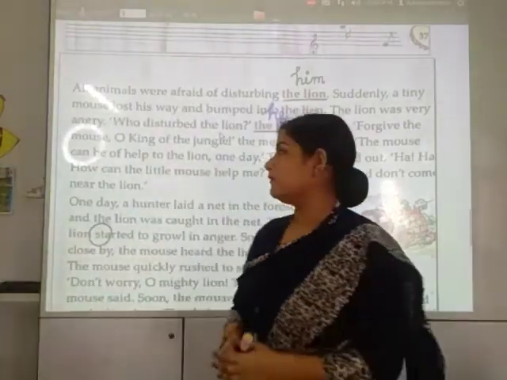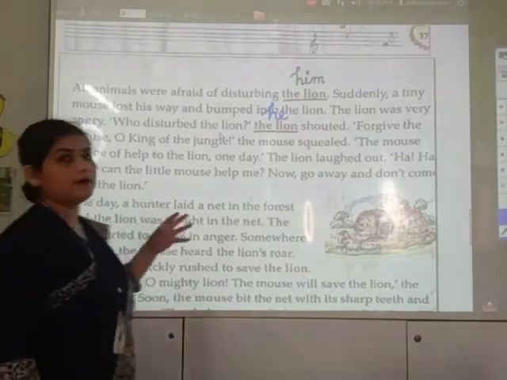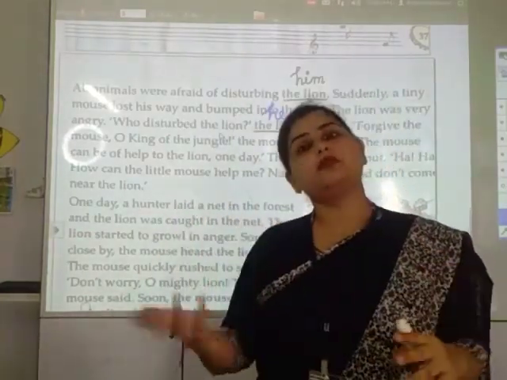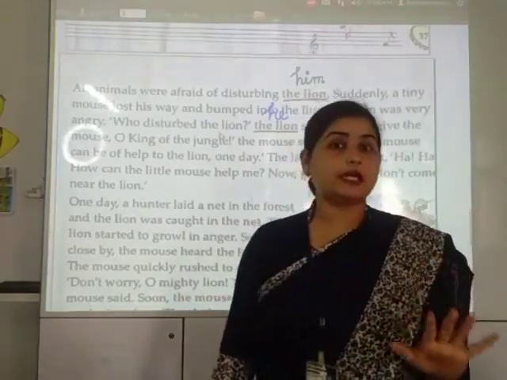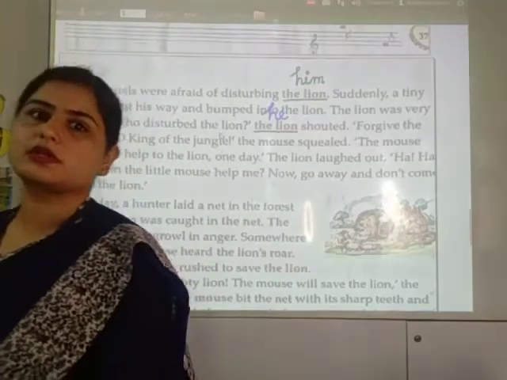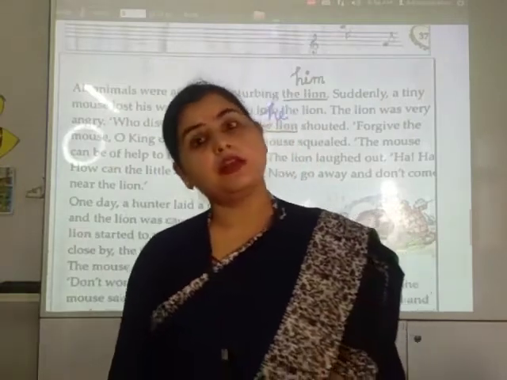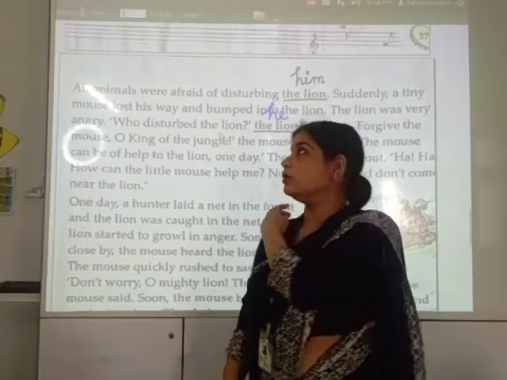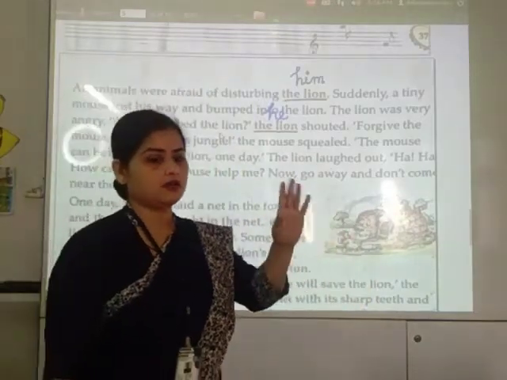Okay, so here is the story. Once a lion was sleeping and suddenly a mouse came and bumped into the lion. मतलब lion से वो टकरा गया या फिर लायन के ऊपर वो चढ़ गया. लायन को बहुत गुस्सा आ गया. He was very angry and then he asked angrily that who disturbed me. So the mouse said that please forgive me. Someday I will help you in a way or other. मैं किसी दिन आपके काम आ सकता हूँ, इसीलिए आप मुझे छोड़ दो. तो लायन हंसने लगा, तुम मेरे क्या काम आओगे, है ना, और कहा कि चले जाओ और मेरे पास मत